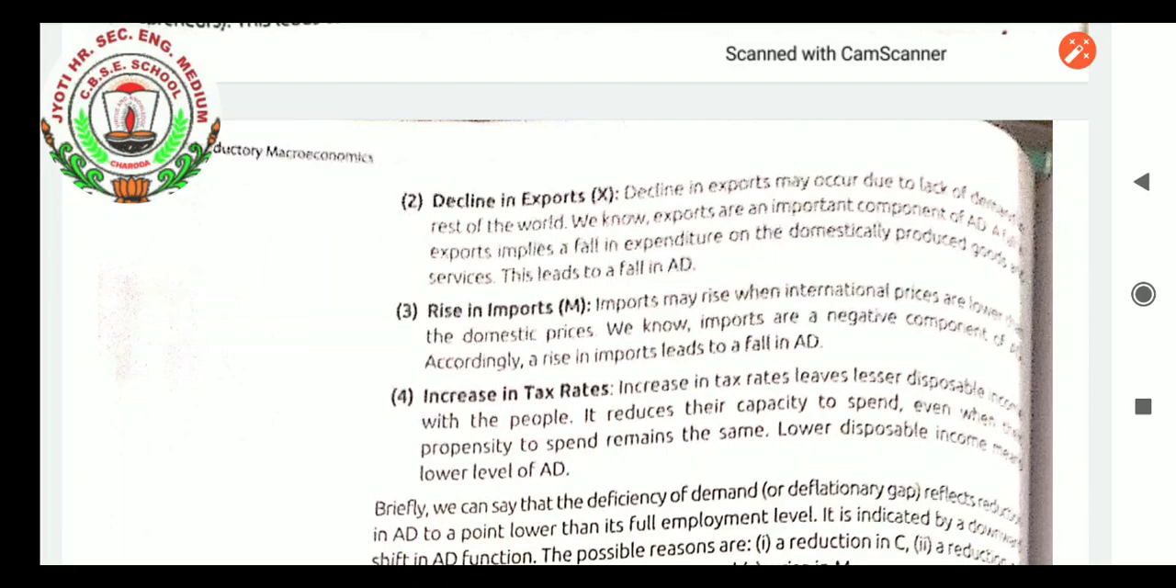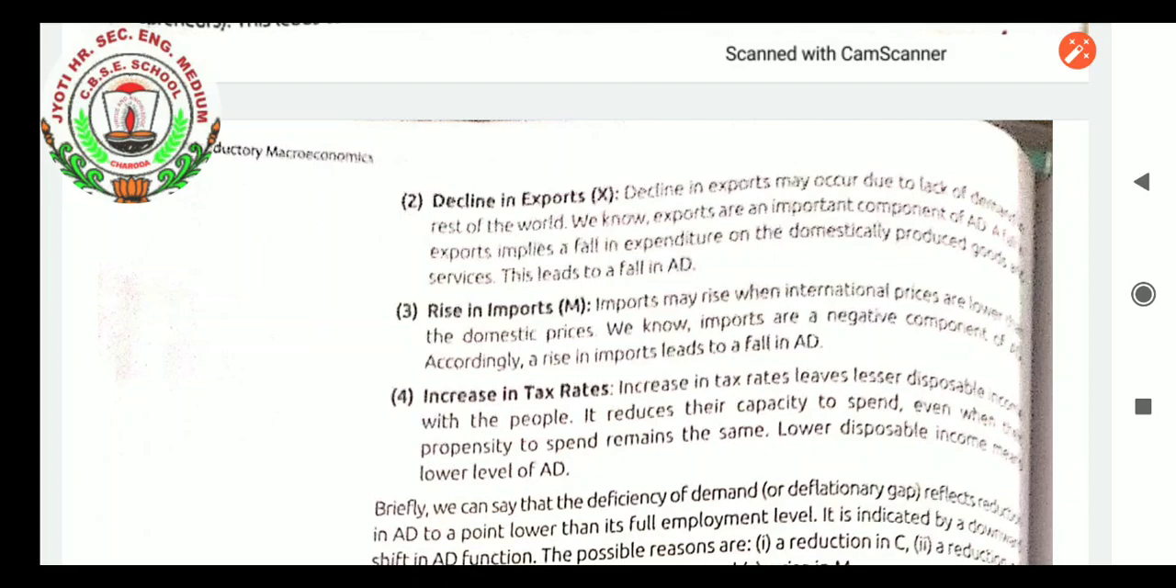Rise in imports, students, is a situation where the same reasons apply. If in our country the goods are at higher prices, people will start demanding the same goods from outside countries where they get them at a cheap rate. That will encourage people to import more goods and demand less of the domestically produced goods, so that will give rise to imports, which will make aggregate demand for our country's goods decline. Increase in tax rates.